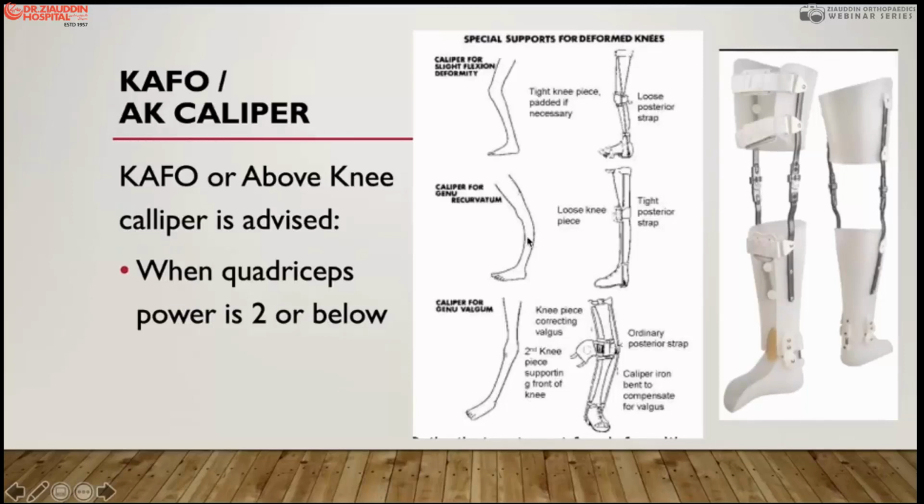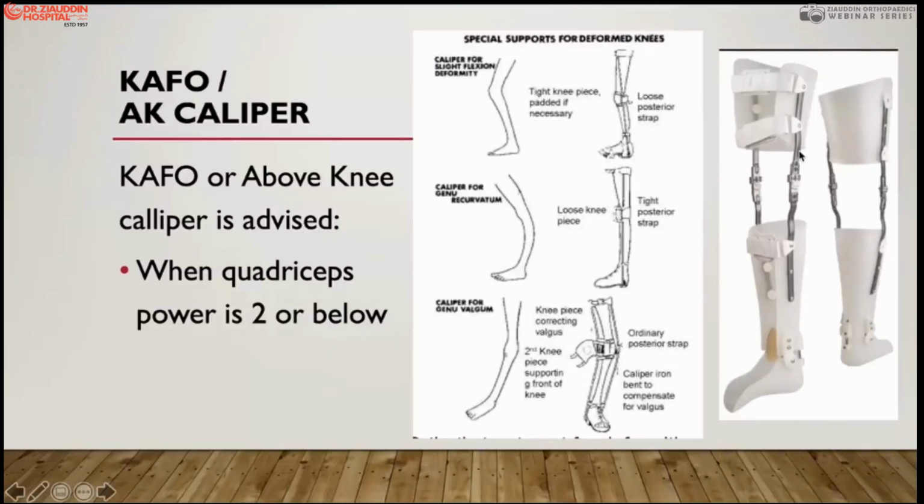If there is a recurvatum deformity, then there is a loose anterior strap, but the posterior strap has to be tight to keep the leg in neutral position. But if there is a valgus deformity, the strap on the medial side is loose and on the opposite side is tight, so that it can push the valgus into the neutral position.